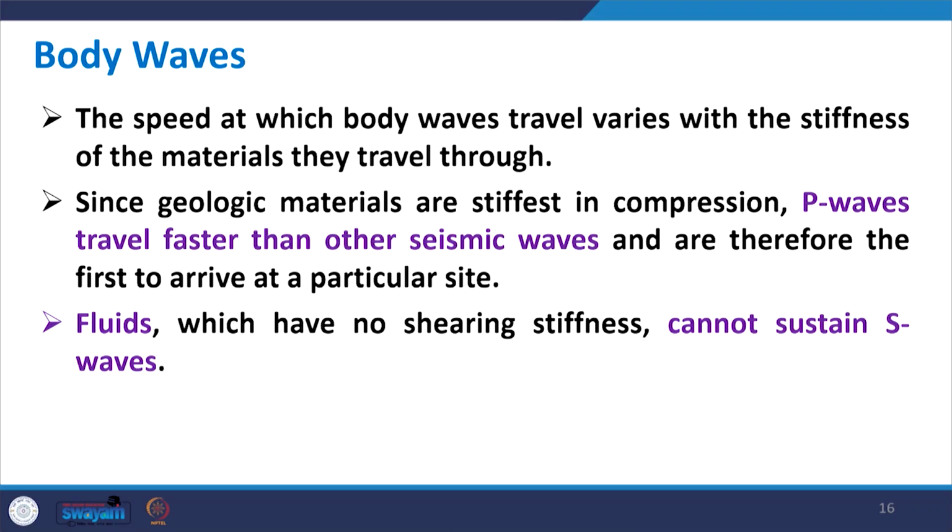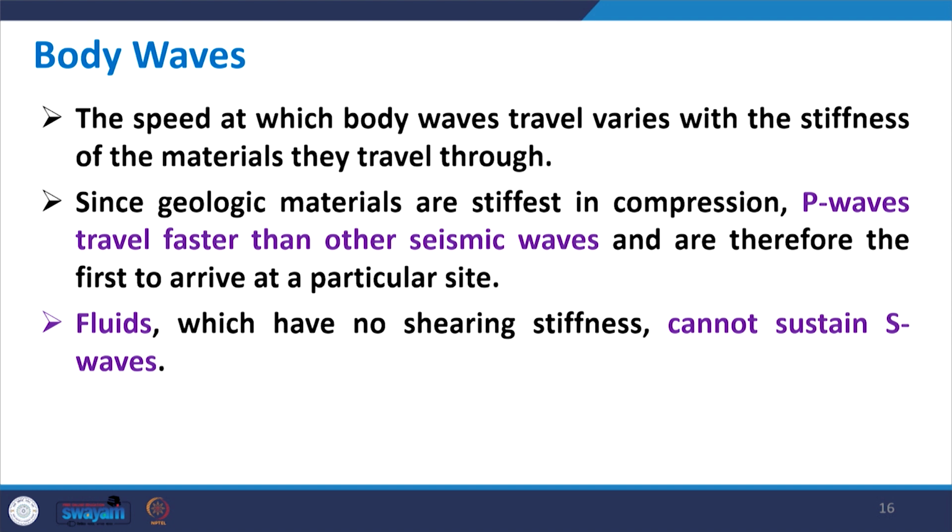So, that is why in case of P wave it is like a compression, while in S wave it is like a shear wave. Now, the P waves travel the fastest, because geologic materials are stiffest in compression. As a result, P waves will travel faster than other seismic waves. Therefore, the first wave arriving at any point will be the P wave.